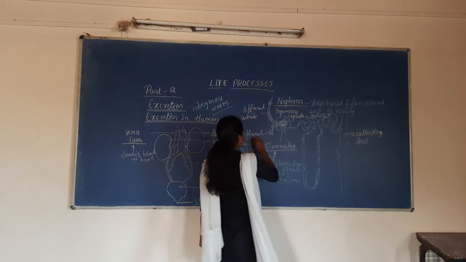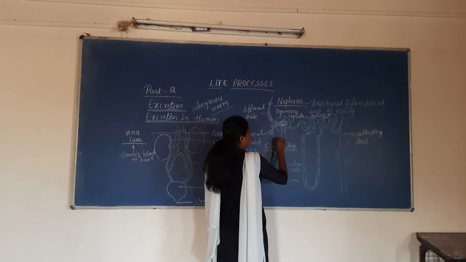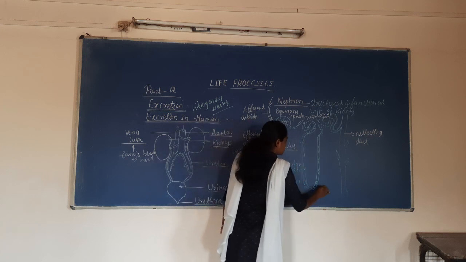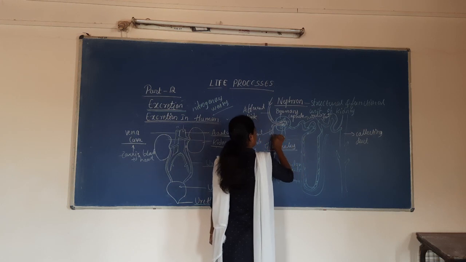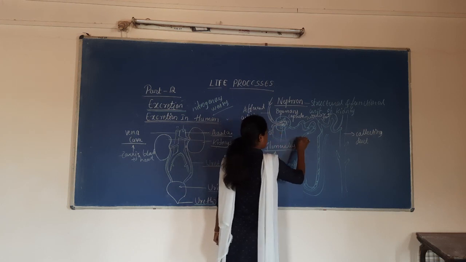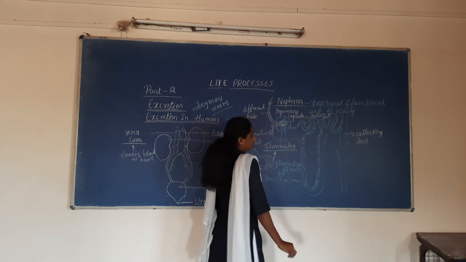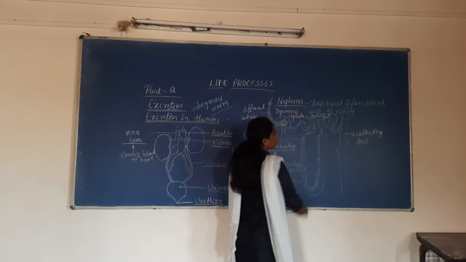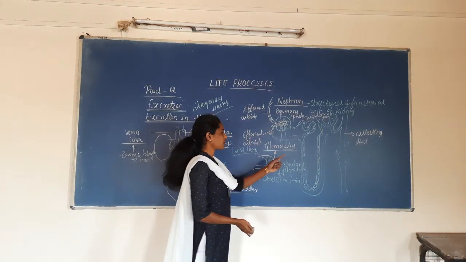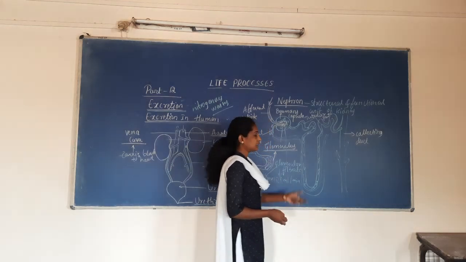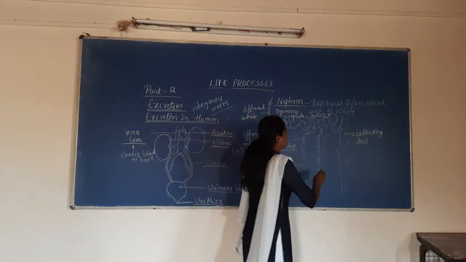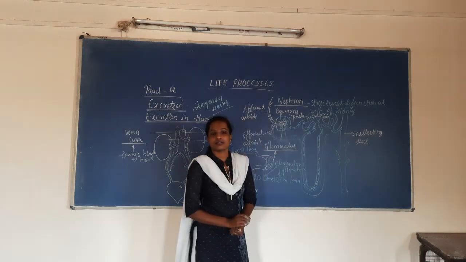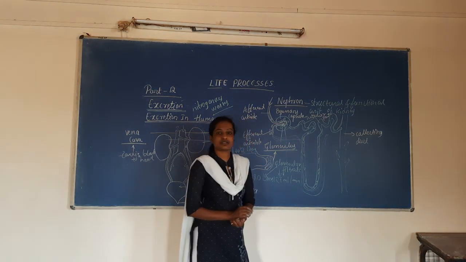This, what I drew here, is the afferent arteriole. This artery runs in a parallel way to this structure, that is the tubular part of the nephron, where the reabsorption of the remaining useful material from the filtrate takes place.